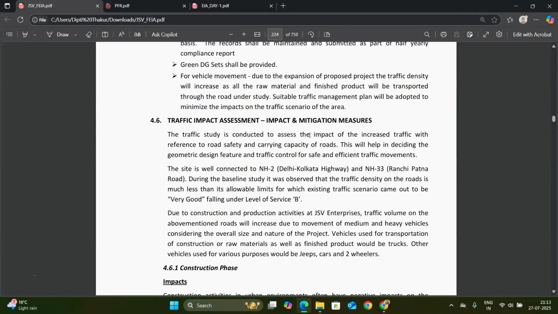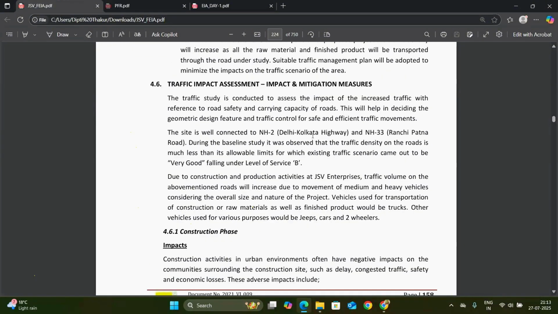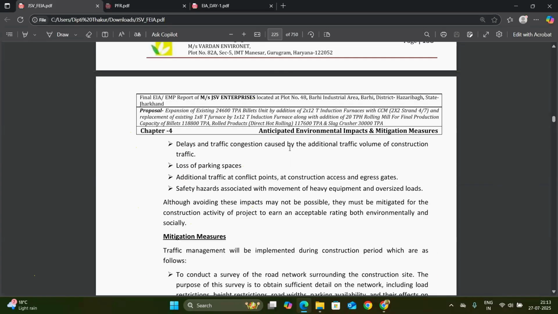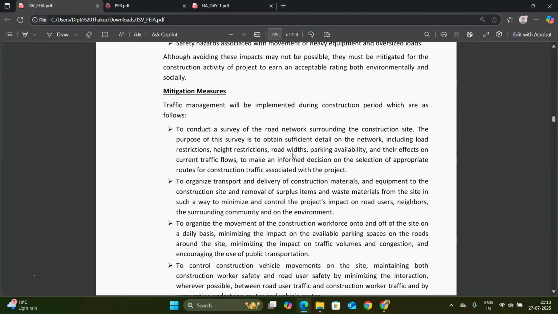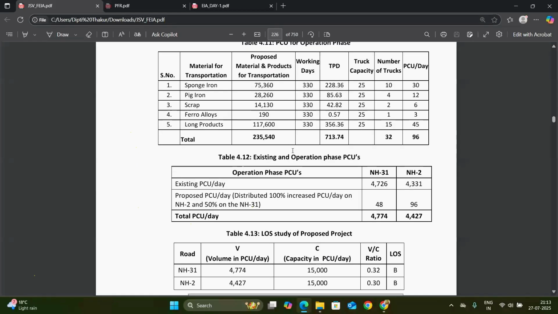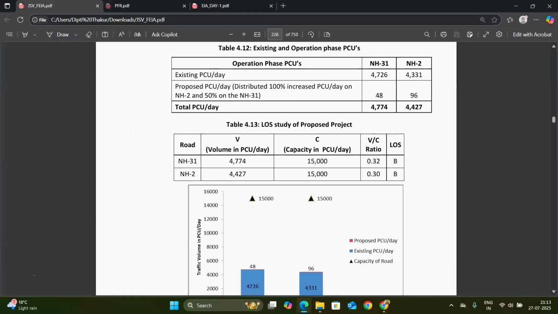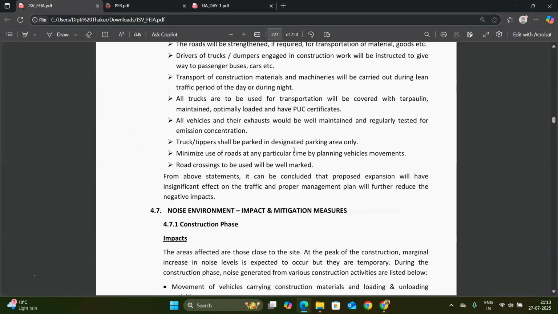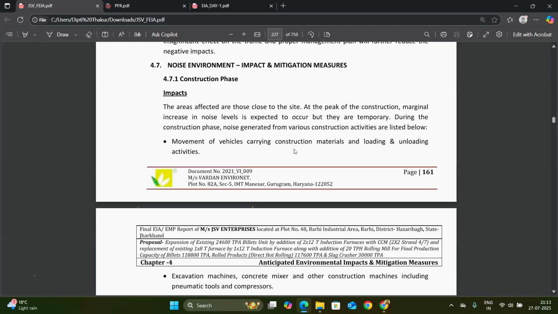Next is the traffic impact assessment. Due to the project, there is an impact on traffic also. In the construction phase, we have to take some mitigation measures for this. For the operational phase, different mitigations have to be taken care of. And like air and traffic, we again have the impact and mitigation measures written in this report.